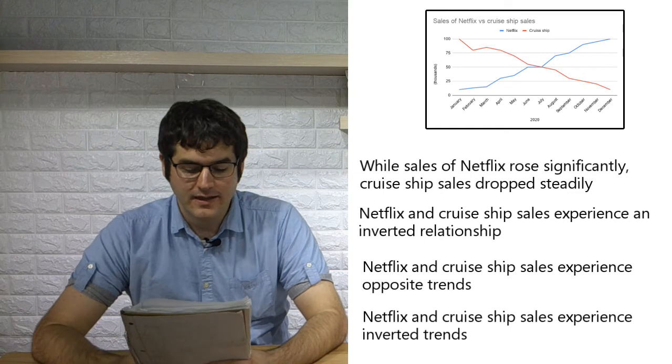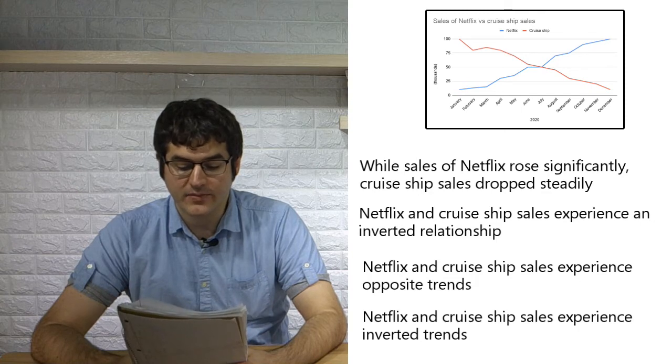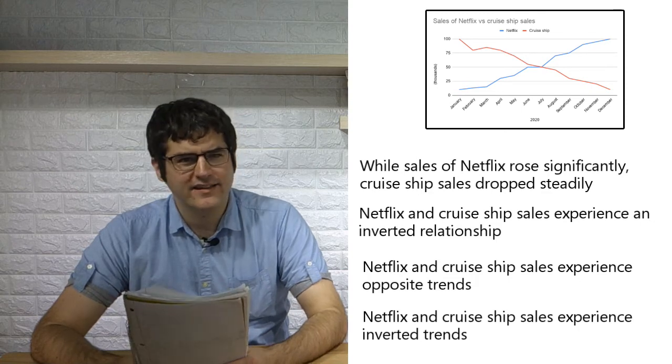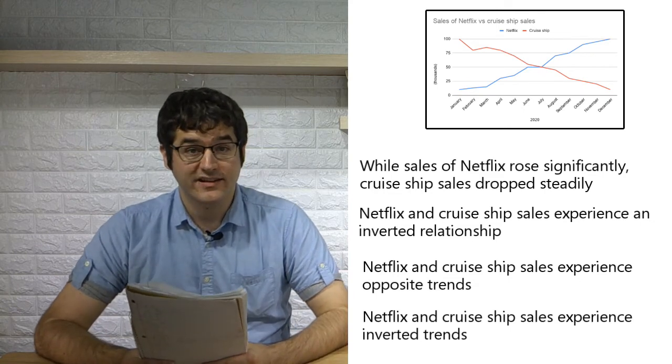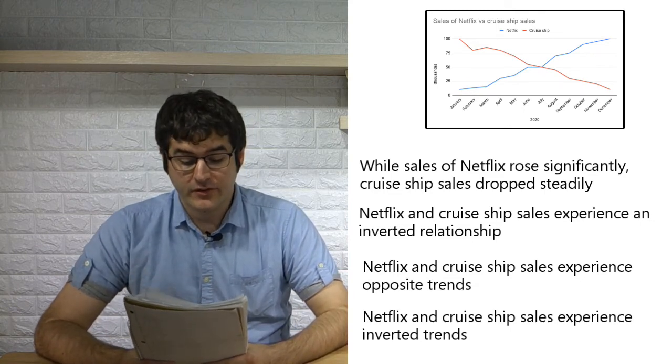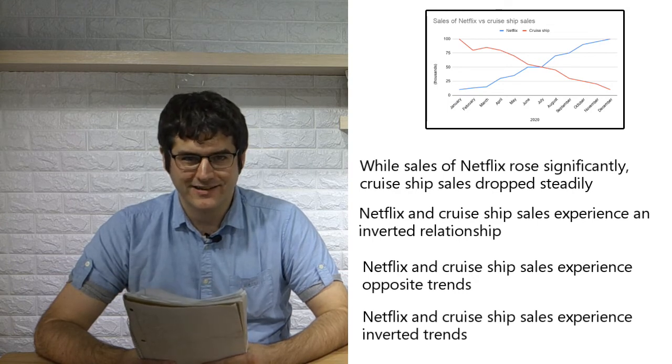Now, here's the first one. While sales of Netflix rose significantly, cruise ship sales dropped steadily. Is this a general statement or a detail? That's right, this is a general statement. This could even be your overview, okay? But we're practicing details.